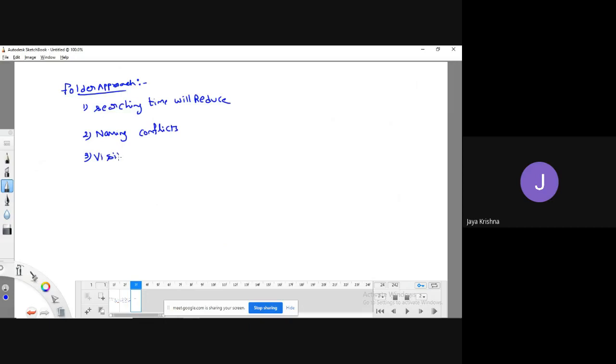Another one is we can overcome the visibility issue, I mean who can view my files and who cannot view my files. And another one is it is a simple mechanism to implement the modular approach. These are the advantages of following the folder approach.